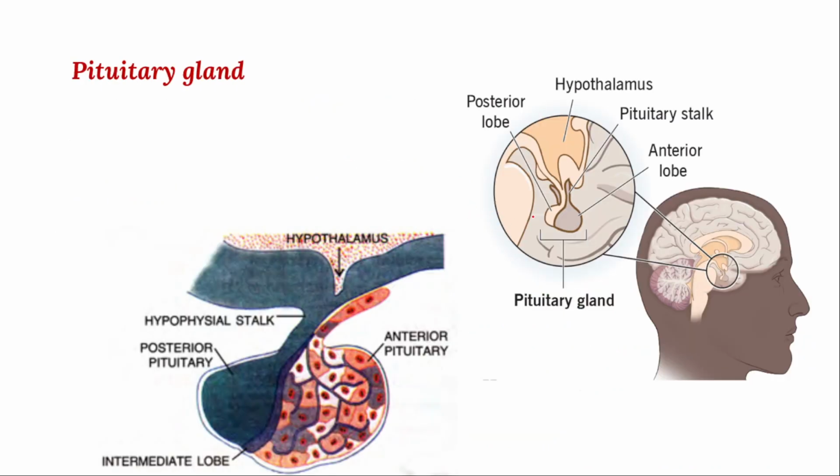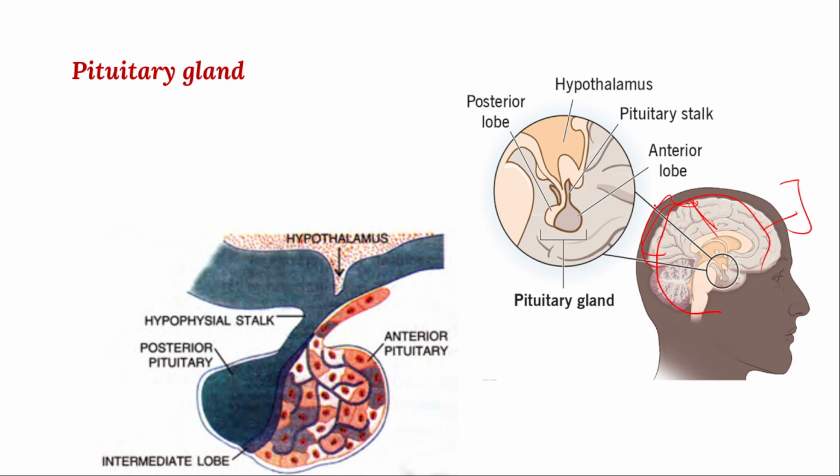So next we'll move on to the pituitary gland. You can see that it is present in the brain, especially in the hypothalamus region. This is the structure of the brain. This is the forebrain, and this is a different part of the brain.